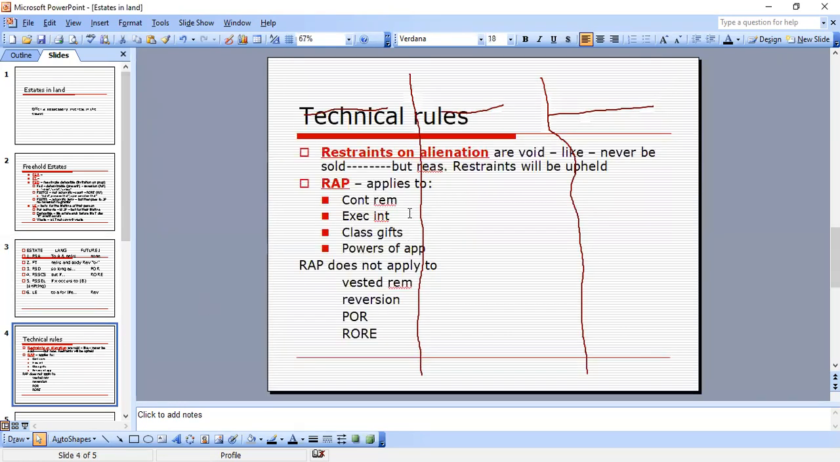Technical rules on these. Restraints on alienation, that's important. You see a lot of MBEs on that. They're void, for example, if they say the property can never be sold, but reasonable restraints will be upheld. So if it's not reasonable, it won't be upheld, but if they are reasonable, they will be upheld.